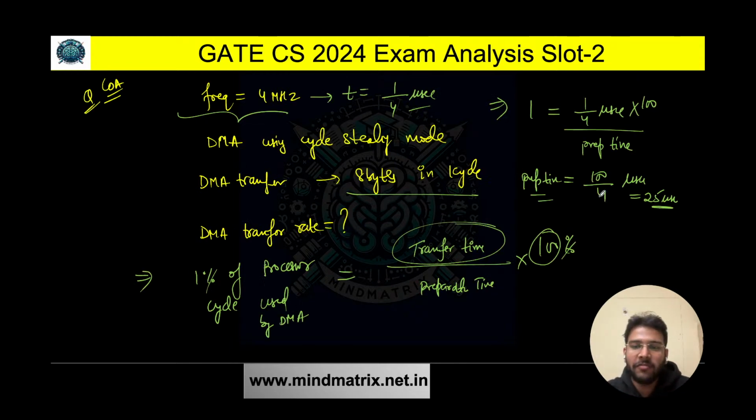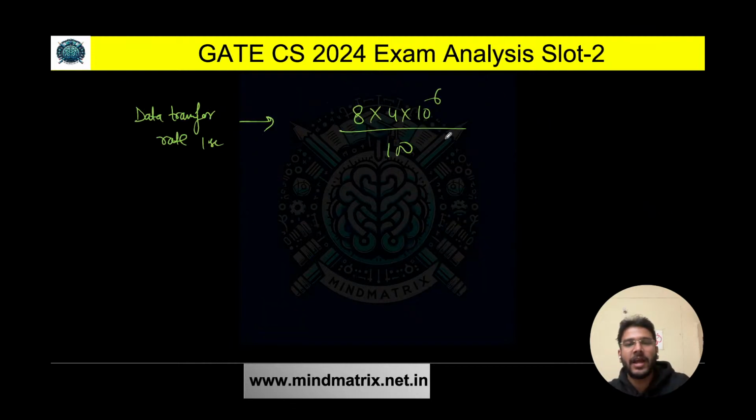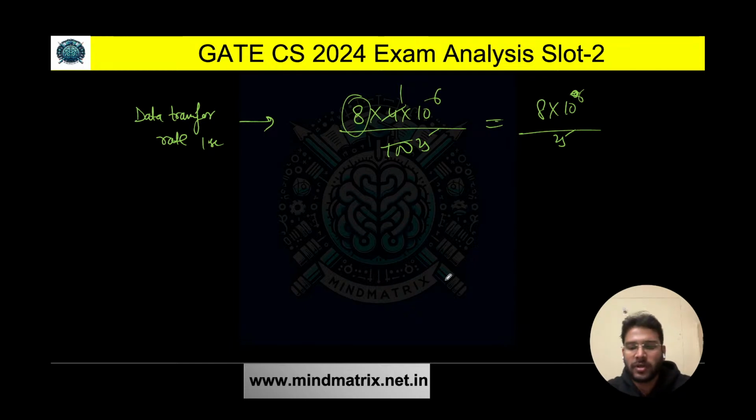Why? Because the preparation time is 25 microseconds. So in 1 second, how much is it going to be? 25 into 10 raised to power 6 on the other side, and here we are going to get 8 bytes. So 8 bytes into 4 into, basically it is 25 only. So we can write 8 into 10 raised to power 6 divided by 25 only. Clear? Here I have just directly written that 100 by 4 is 25. You can also write like this. Finally if you solve this, you will be getting 32 followed by 4 zeros as the data transfer rate. Clear? So that was not a difficult question.